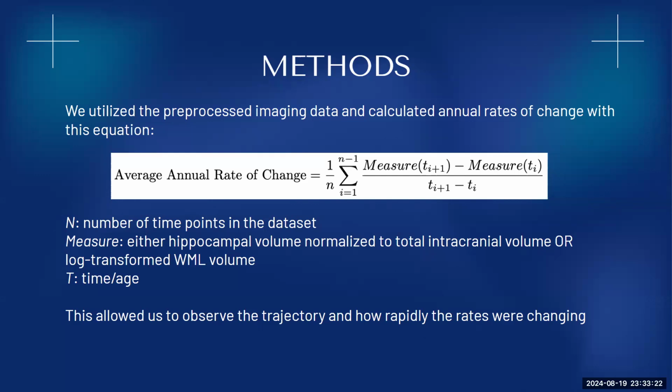Because our main interest was in the rates of change rather than the amount, we wanted to investigate how the trajectory impacted conversion status and decided that average annual rate of change would be the best way, since it would demonstrate if there was a steeper trajectory or steeper decline.